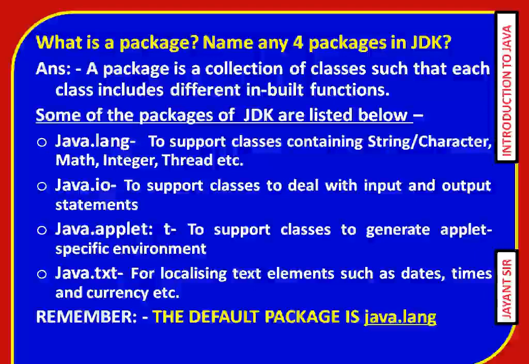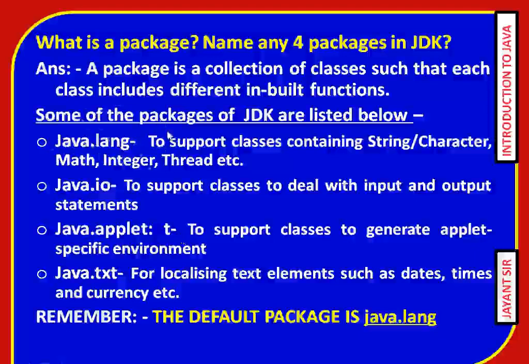Now, name some packages which are listed in the JDK. First, java.lang, to support classes containing string, character, math, integer, thread, etc. java.io, to support classes to deal with input and output statements. java.applet, to support classes to generate an applet specific environment. java.text, for localizing text and elements such as dates, time and currency, etc. But you have to remember that the first one, java.lang, is the default package.